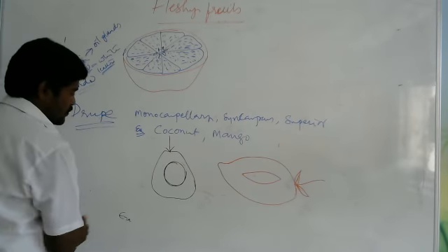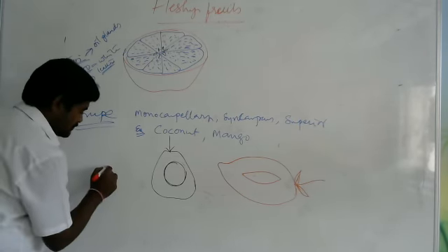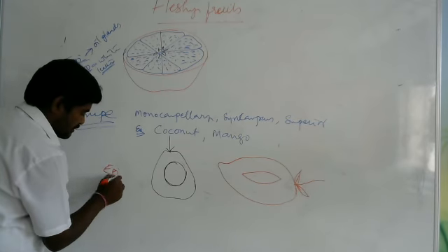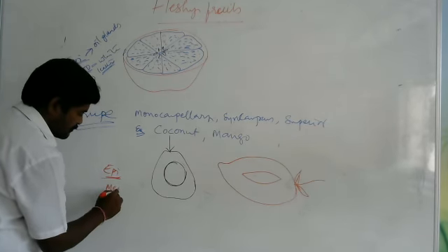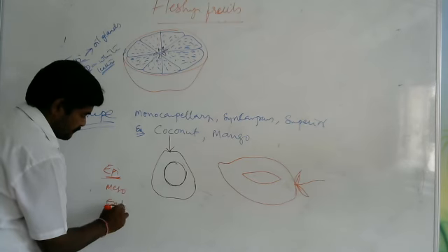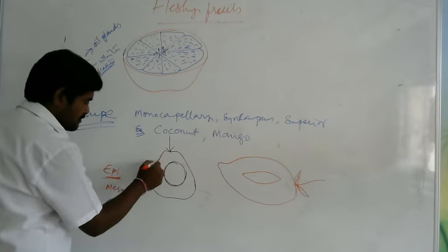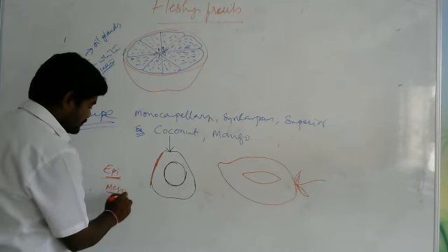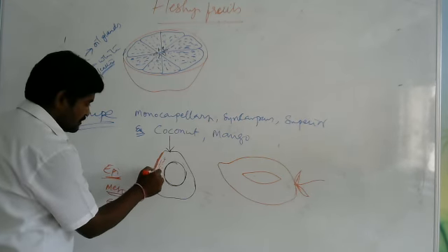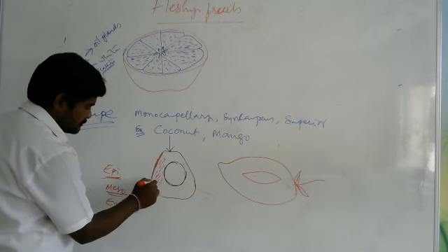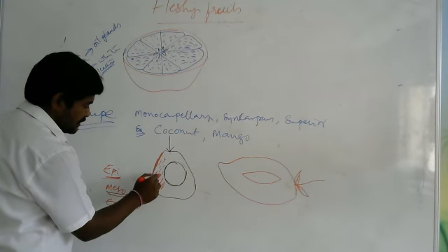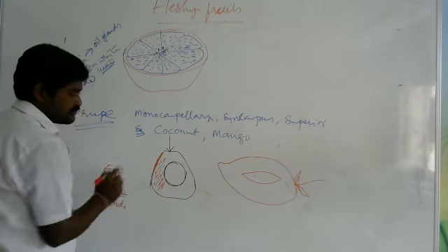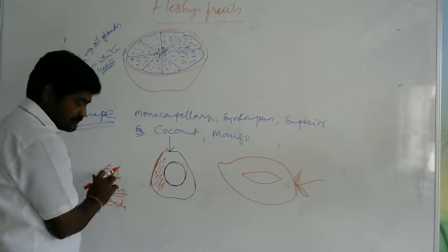Here in coconut, the first layer is the epicarp, then mesocarp and endocarp. The epicarp is somewhat a greenish layer. The mesocarp is nothing but fibers, which we remove before we use the coconut.